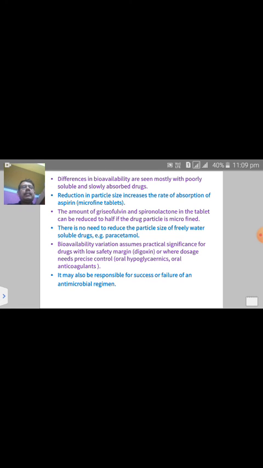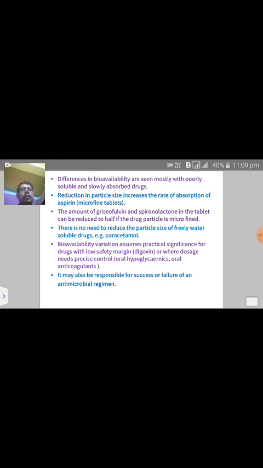Reduction in the particle size increases the rate of absorption, but it is not always true. In case of aspirin, microfine aspirin tablets have a higher rate of absorption, but this is not always true. The amount of griseofulvin and spironolactone, which are an antifungal and a diuretic drug, in the tablet can be reduced to half if the drug particles are microfine. Here is another point: if microfine griseofulvin and spironolactone is used, their bioavailability will be reduced.